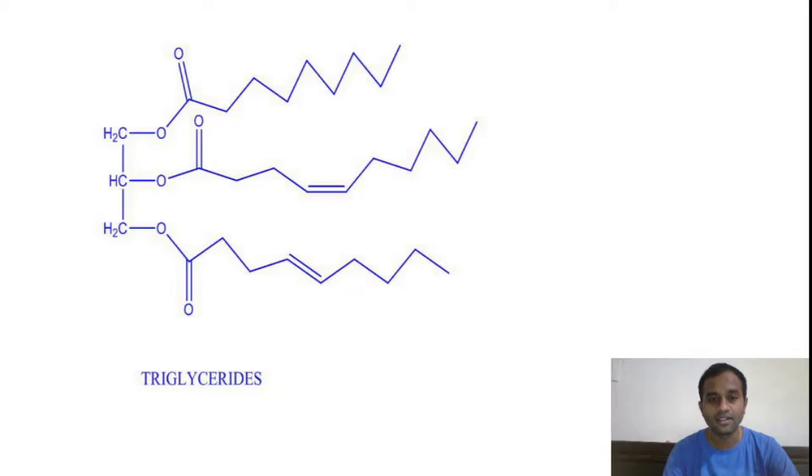In the third chain you can see the double bond is in trans orientation. So based on saturation, fats are of two types: saturated fats and unsaturated fats, right? Again, the unsaturated fatty acids are classified into two types: cis as well as trans, right? So what is the difference between fat and oil?